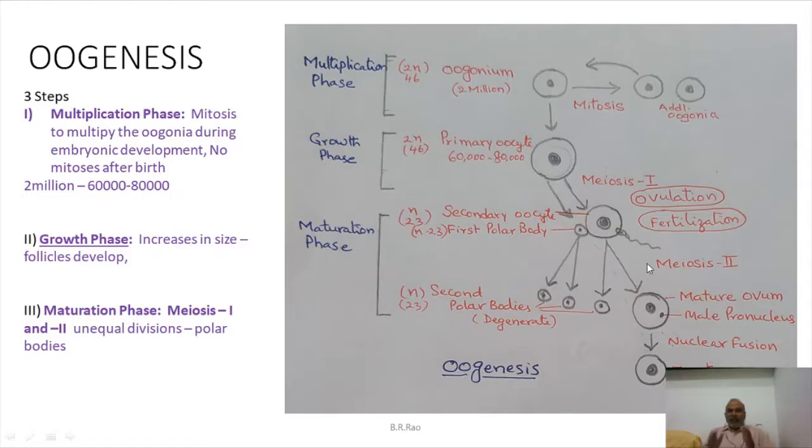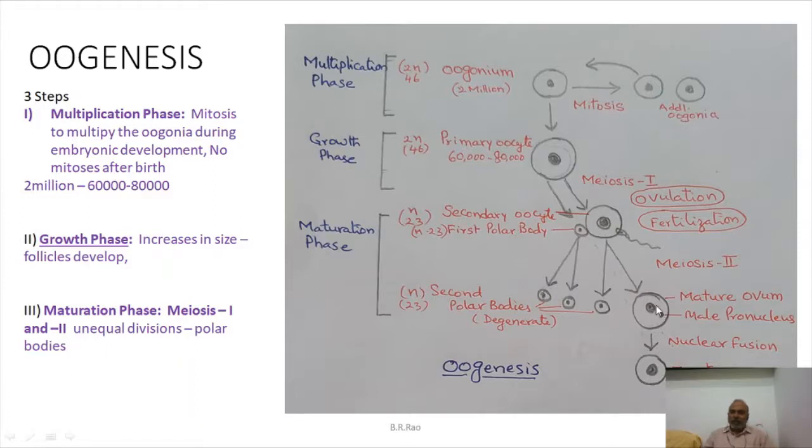Whenever you find an ovum with one polar body, you have to think that it is an unfertilized ovum. Whenever you observe an ovum with three polar bodies on its surface, then you have to feel that this ovum has undergone fertilization, and this is now nuclear fusion. This is male pronucleus, this is female pronucleus, half of the nuclei.